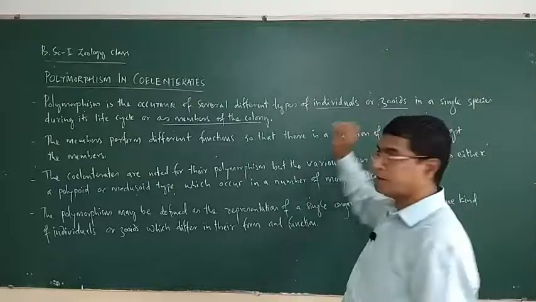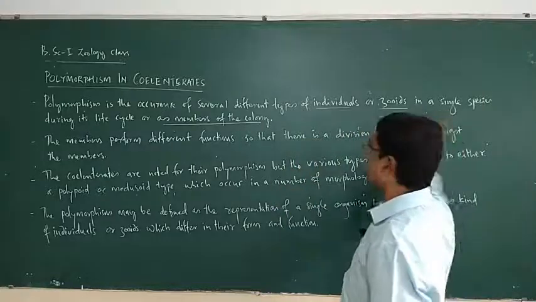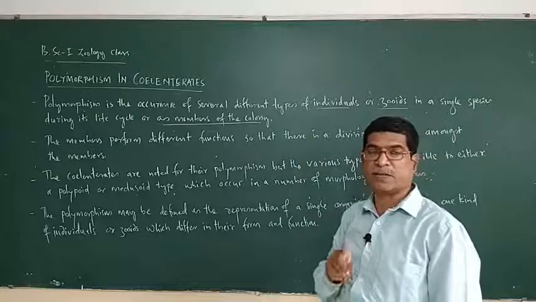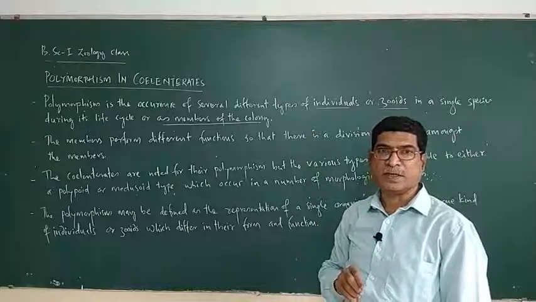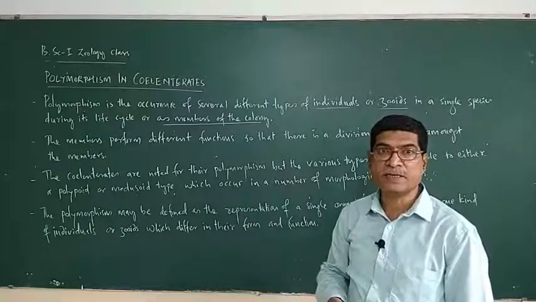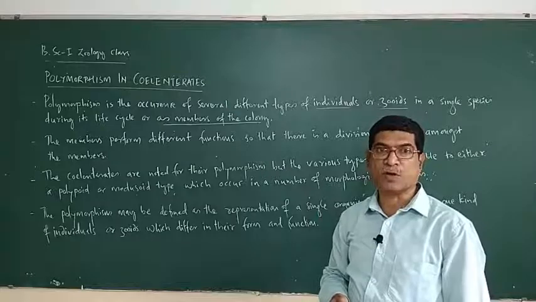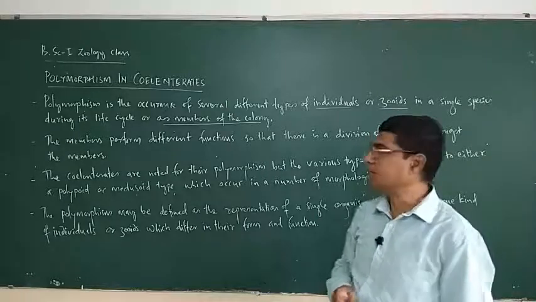Individuals are also referred to as zooids. This is very important. In a single species, in its life cycle, it shows the presence of different types of individuals or zooids. That is called polymorphism.